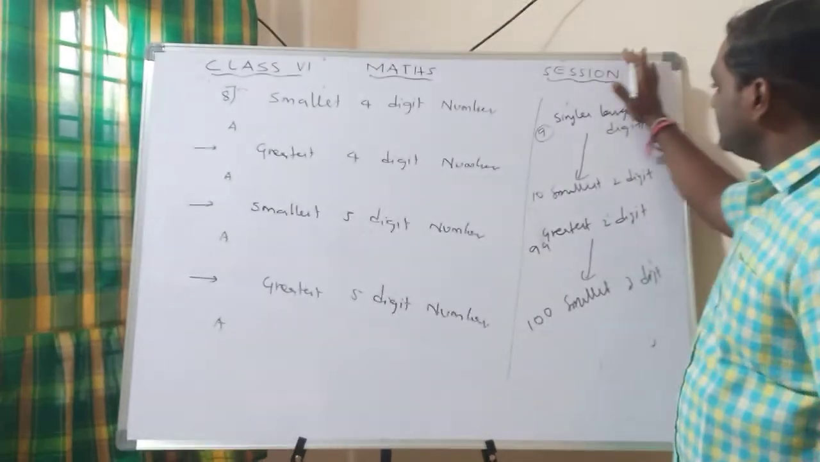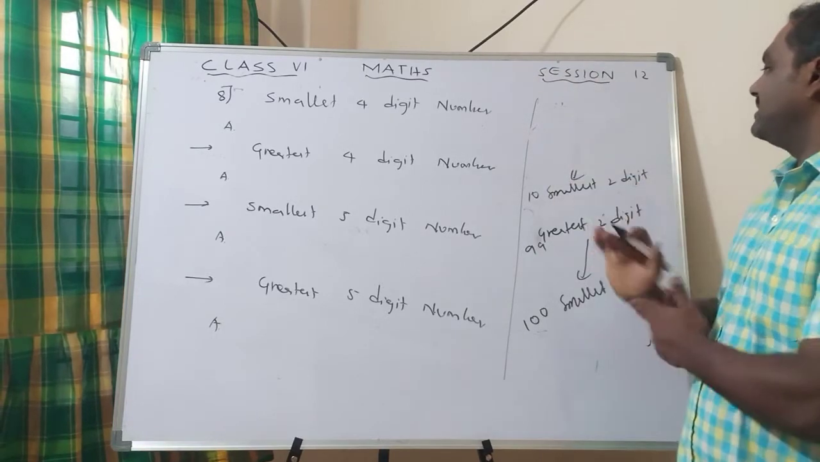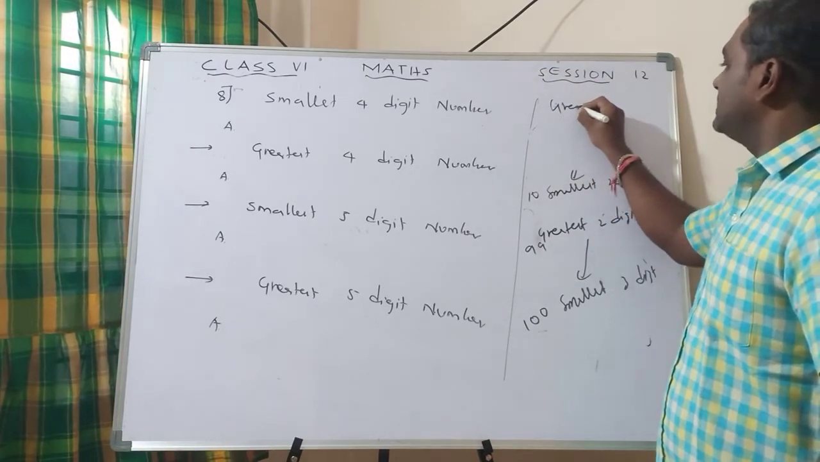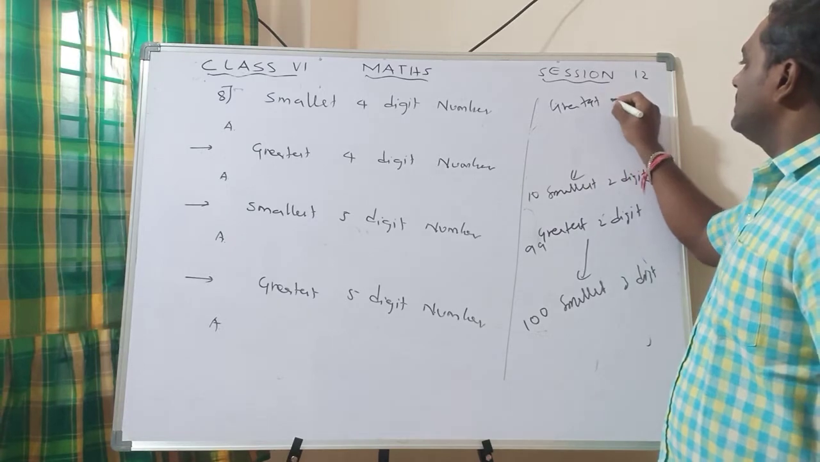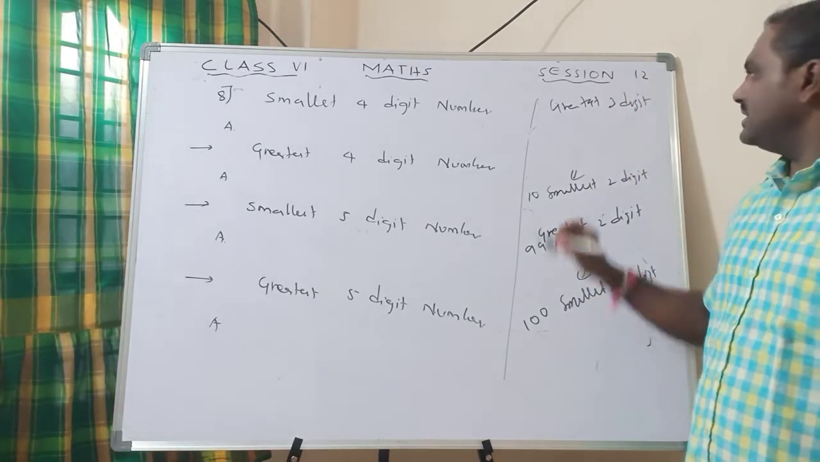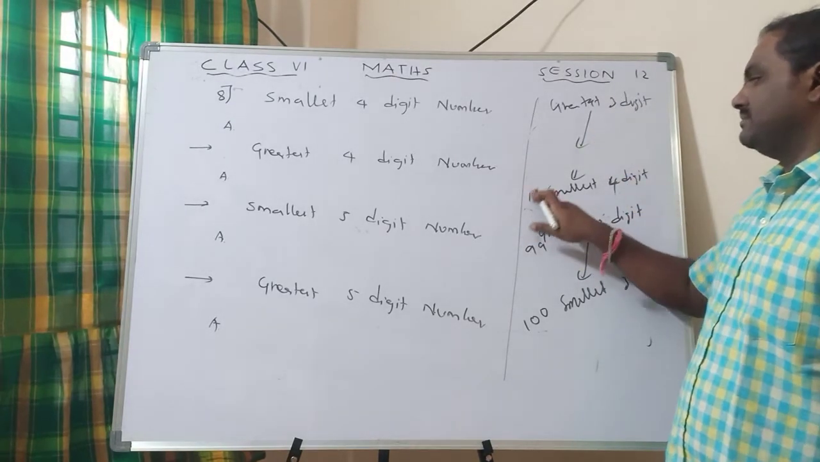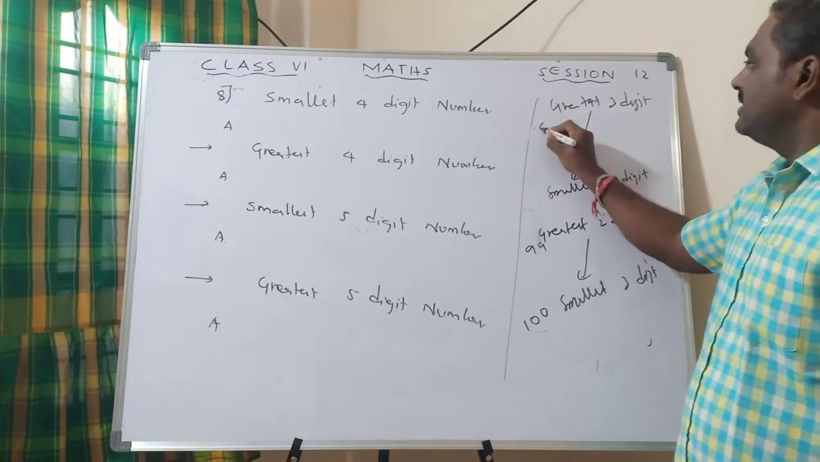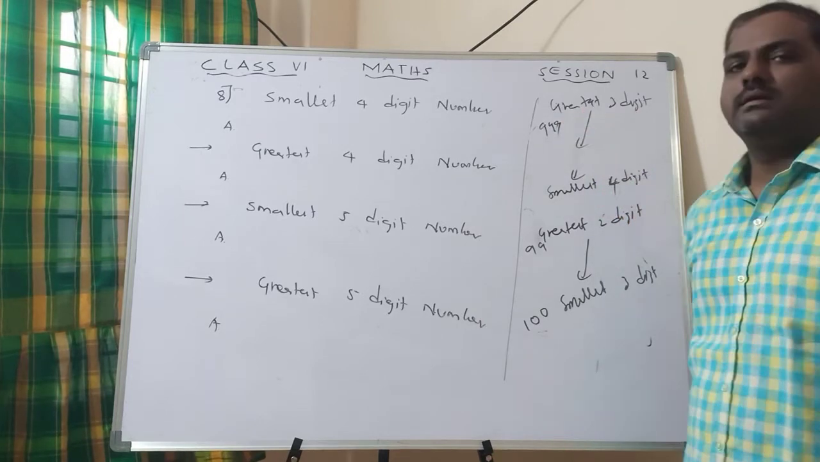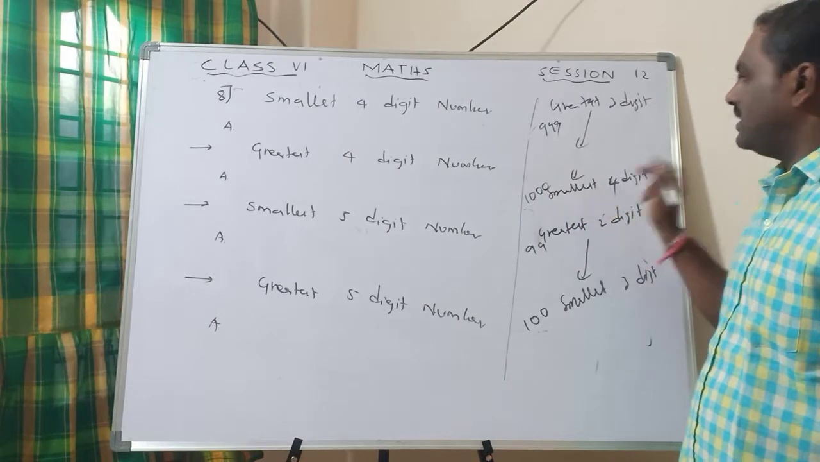Similarly, what can we write next? Greatest 3-digit number. What is the greatest 3-digit number? After that comes the smallest 4-digit number. The greatest 3-digit number is 999. What comes after 999? 1000 comes. So this is the smallest.